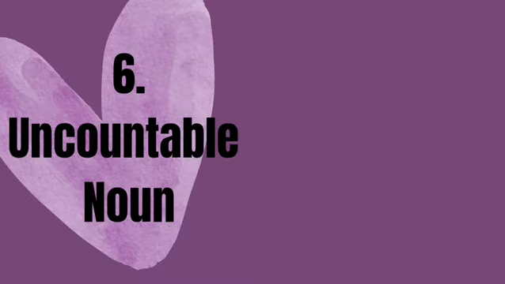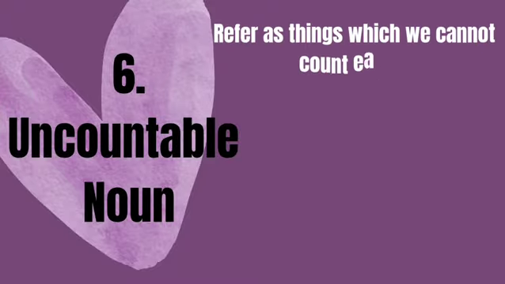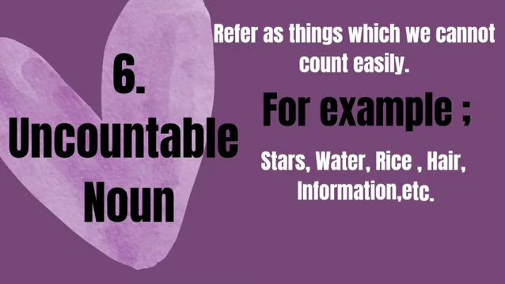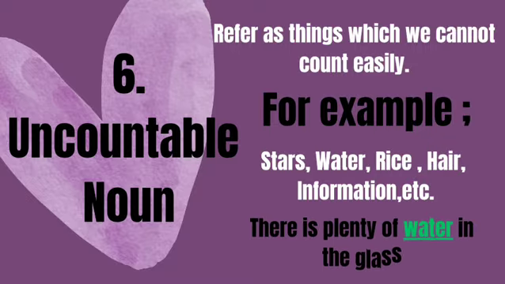Sixth type is uncountable noun. It refers to things which we cannot count easily. For example, stars, water, rice, hair, information, etc. There is plenty of water in the glass. Here, water is an uncountable noun, because we cannot count the drops of water in the glass.